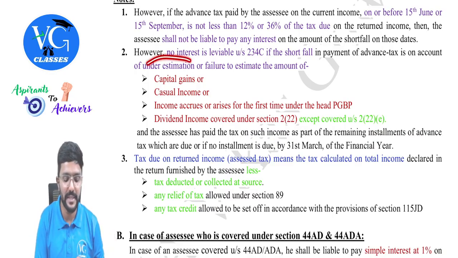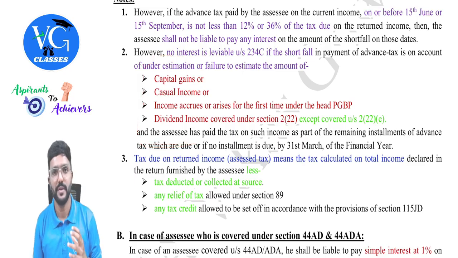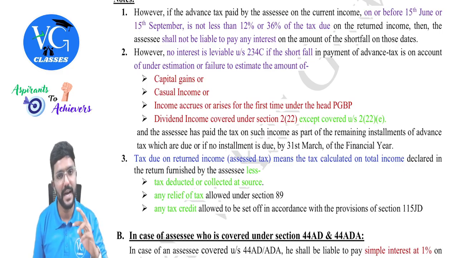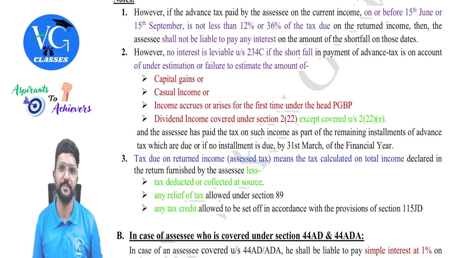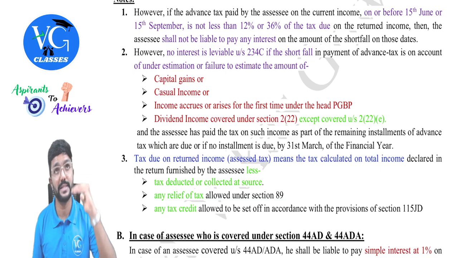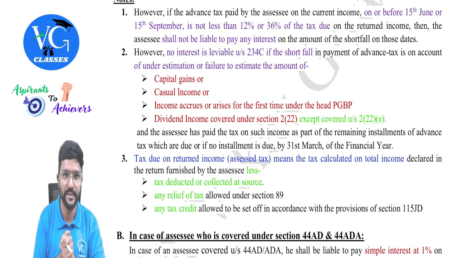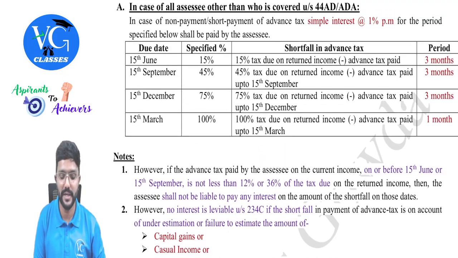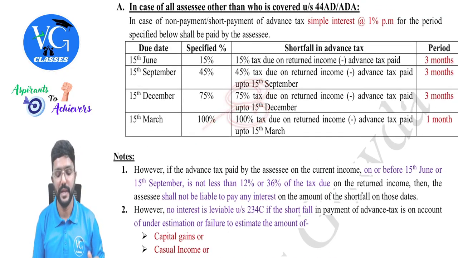But once he has earned this income, assume in the third quarter, before he pays the third and fourth installment, he should consider this and pay the tax accordingly. In such a case, the advance tax liability would have increased in the third and fourth installment, guys. So that is why they have considered up to the second, third and fourth installment.